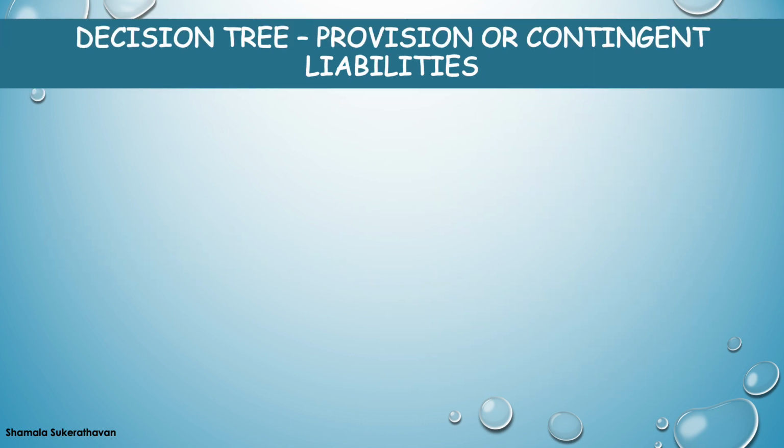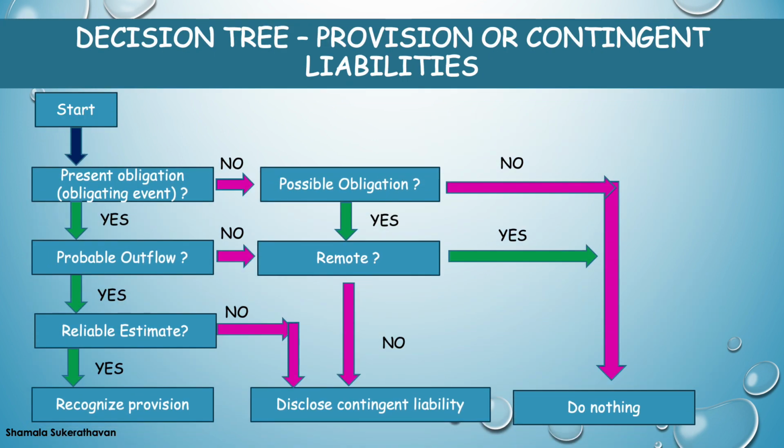The following diagram summarizes the main recognition requirement of IAS 37 for provisions and contingent liabilities. In rare cases where it is unclear if there is a present obligation, a past event is deemed to give rise to a present obligation if, taking account of all available evidence, it is more likely than not that a present obligation exists at the reporting date.